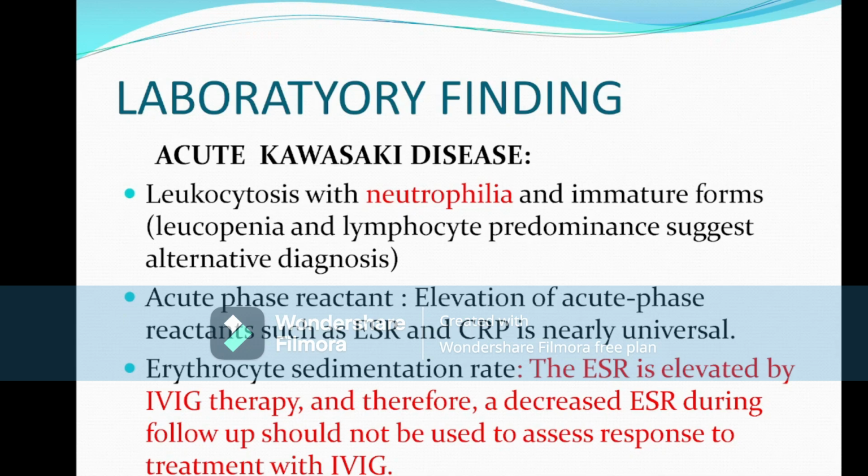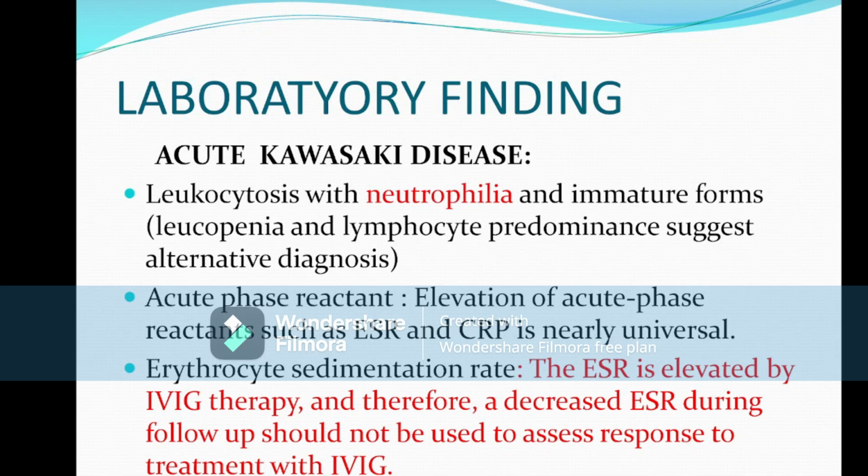That means if we treat a patient with Kawasaki disease with IVIG, the clinical features will subside, and the laboratory finding which decreases after successful treatment with IVIG is the CRP, not the ESR. ESR will not return to normal right after successful treatment; it returns after a few weeks from IVIG treatment.